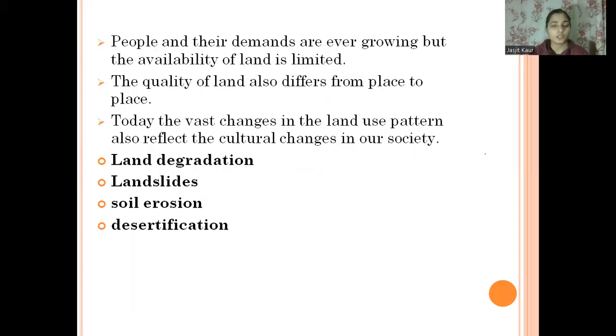So let's move further. People and their demands are ever growing, but the availability of land is limited. As we discussed in the last video, only 30% of the earth's surface is covered with land.